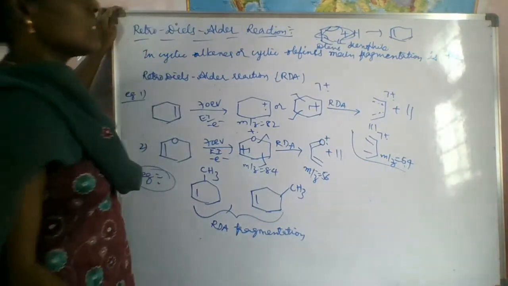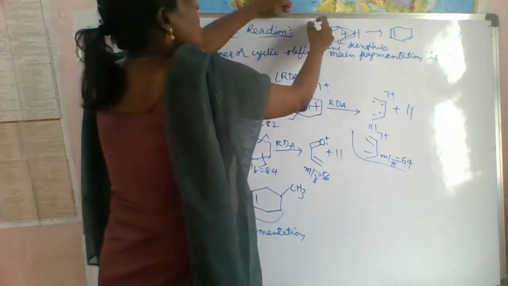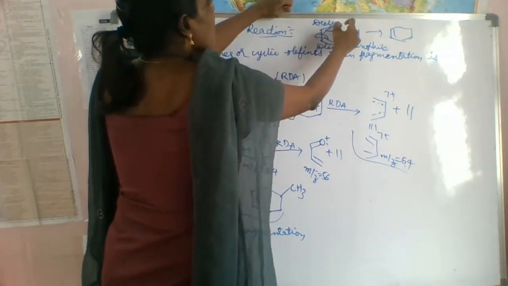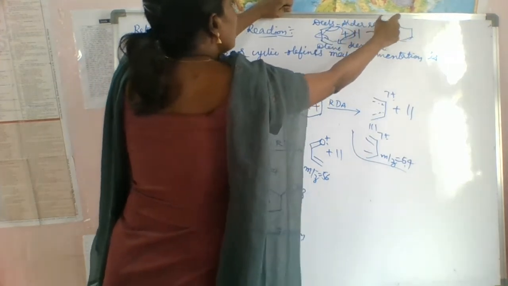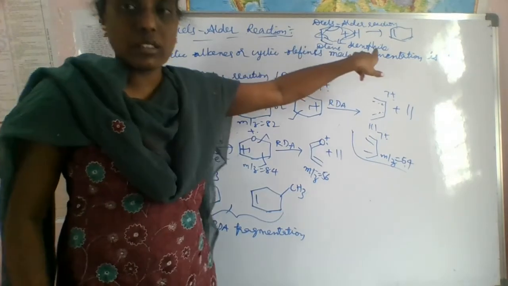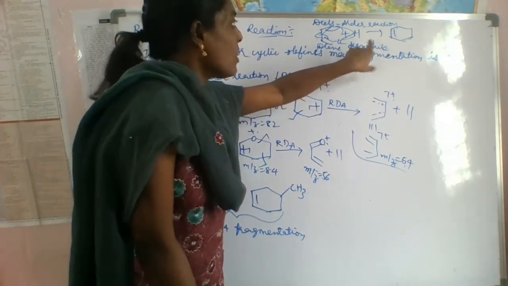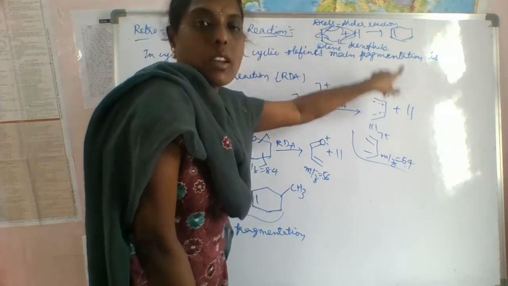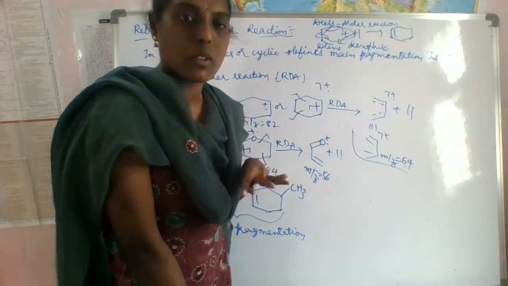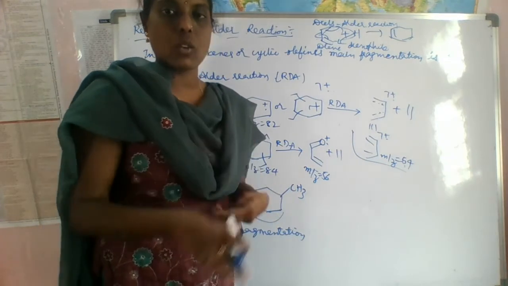So this is nothing but the Diels-Alder reaction: one diene and one olefin form a cyclic alkene. If it is the reverse process, then it is called the retro-Diels-Alder reaction.